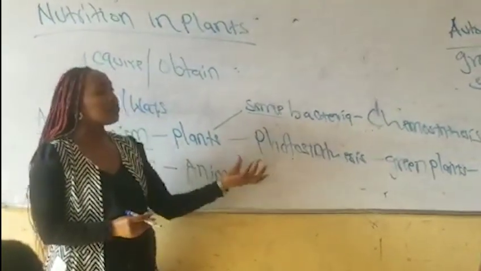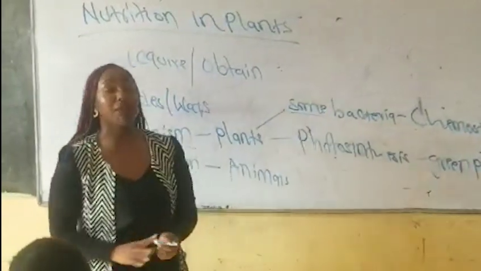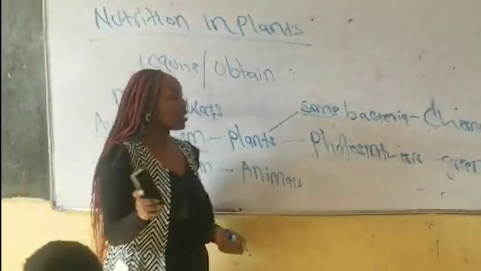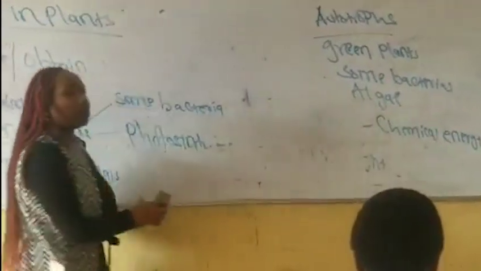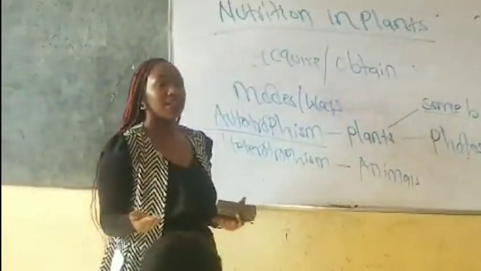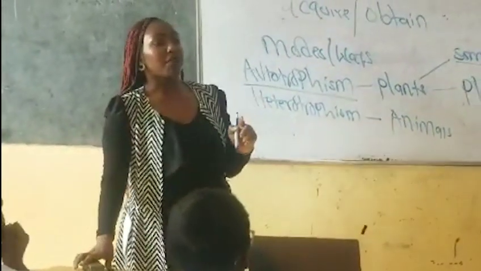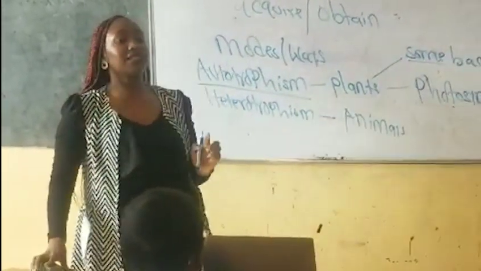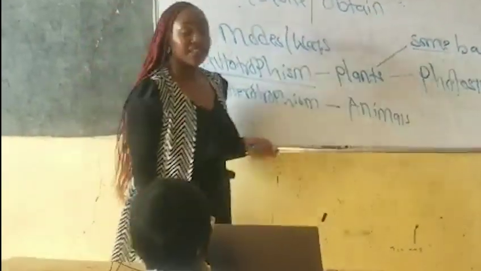Now, because of that, we get into the autotrophs in plants, whereby we want to see photosynthesis take place. So we start by defining what is photosynthesis, and we know what the raw materials are, and also what are the byproducts, the main products, and the conditions necessary. So I want one of you to come and explain what is photosynthesis to us, the raw materials and the byproducts.